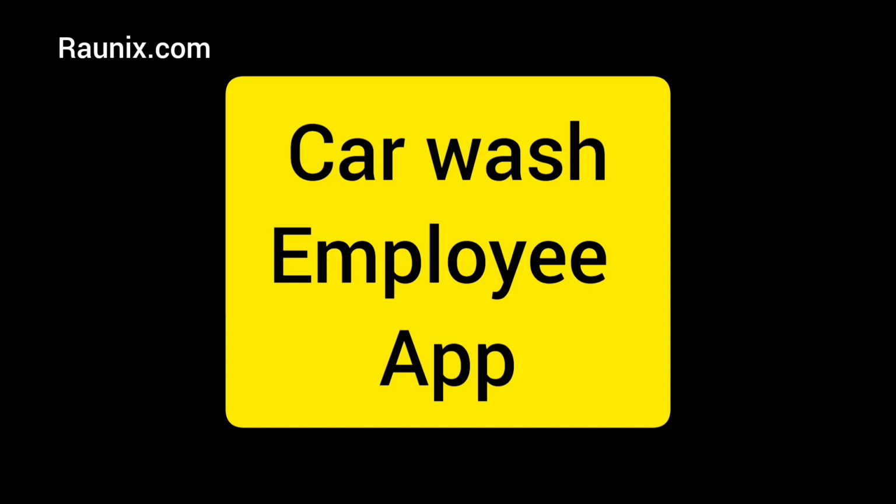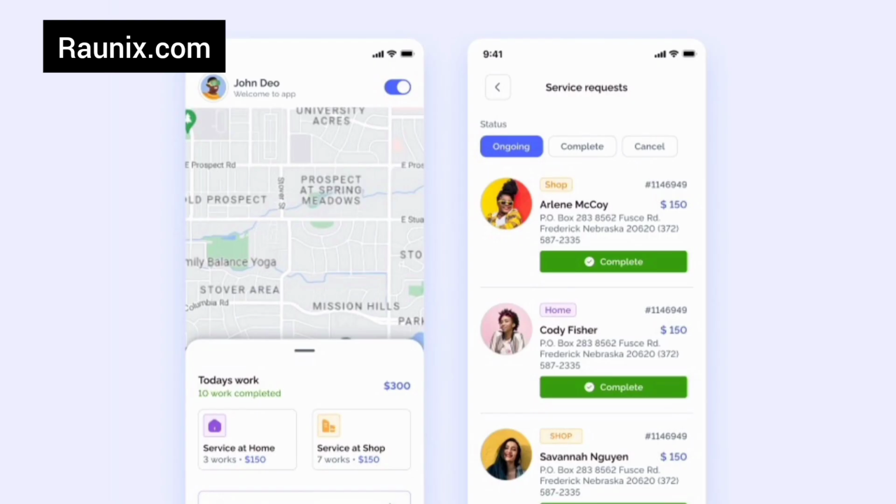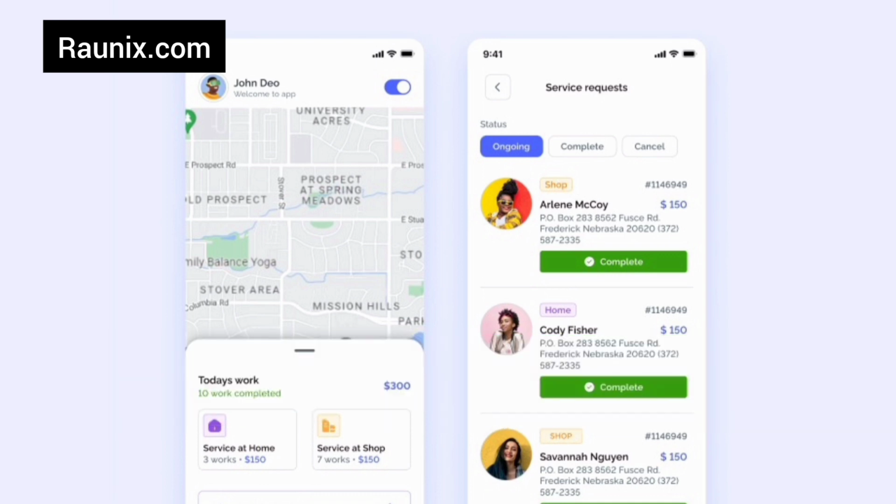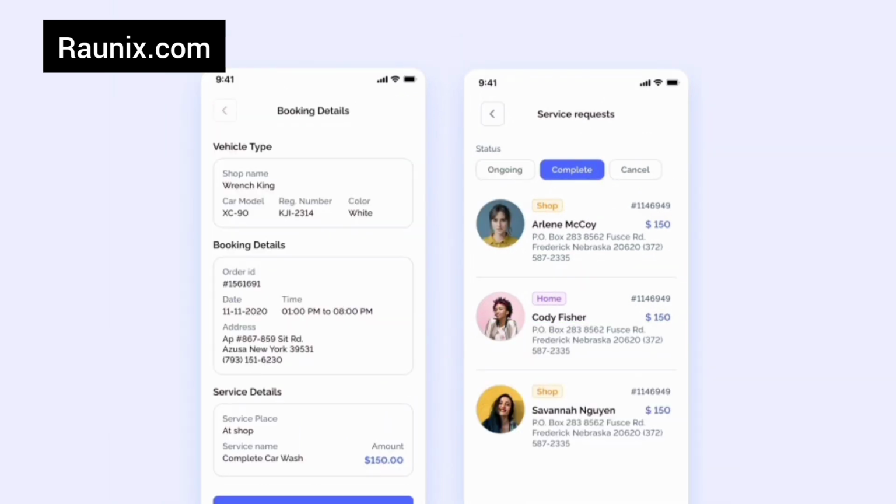And now let's see the employee app. In the employee application, employee can see all the current bookings going on. He can click on complete button if the booking is completed. He can see the customer details. He can chat with the customer. He can see the customer location. And he can see the reviews and much more.